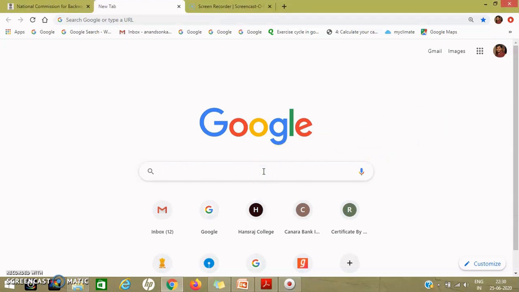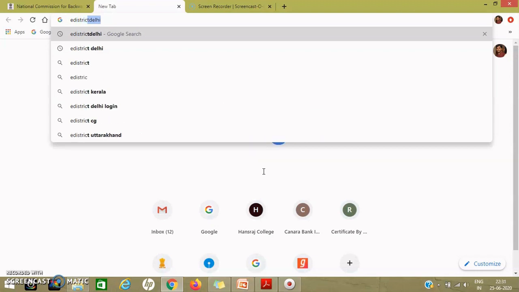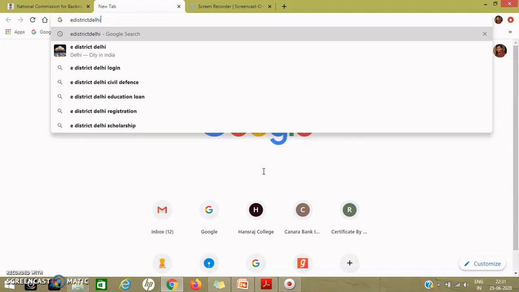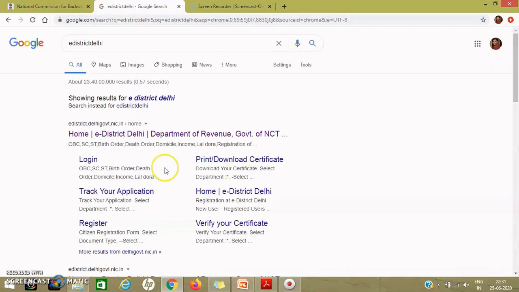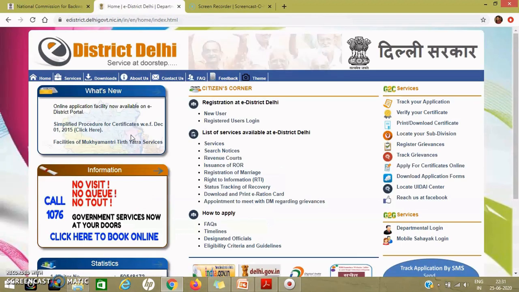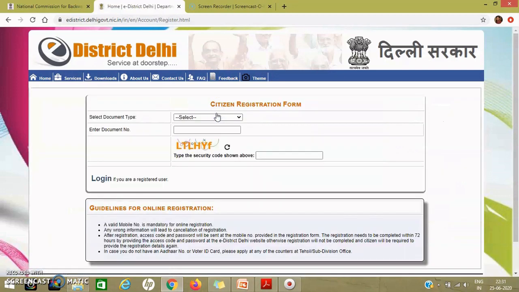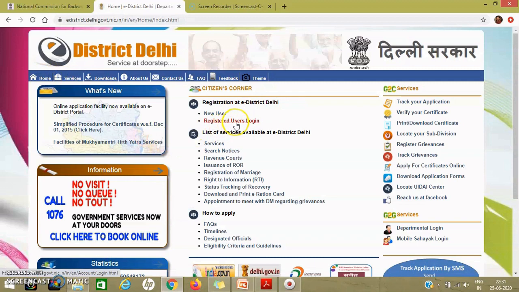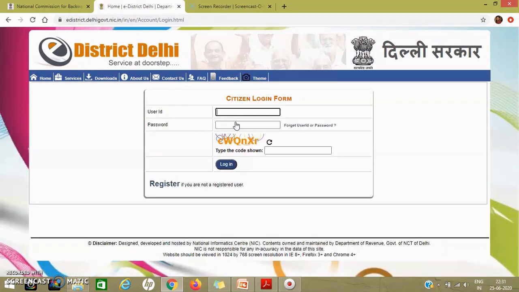So just go to Google and type eDistrict and the name of the state where you are from. I am doing it for Delhi. Just click it. You will be able to see a page, edistrict.delhigovernment.nic.in. This is the official page made by the Government of Delhi. The first thing you have to do here is go to new user and make your user ID. Once you have made your user ID, go back to the home page and then go to registered user login, and login using the credentials you have just generated.